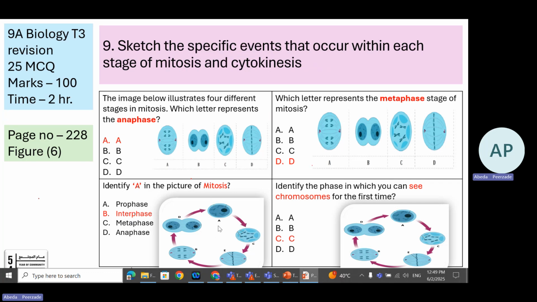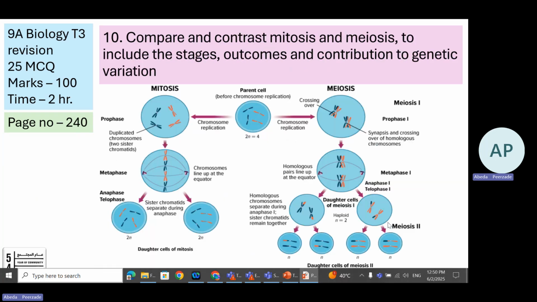So what is A in the mitosis? A is interphase. So prophase, metaphase, anaphase, telophase, and this is interphase. When can you see the chromosome for the first time? Here you can see the nucleus where the chromosome is relaxed. Chromosomes are seen in a condensed form in prophase. That is denoted by C.